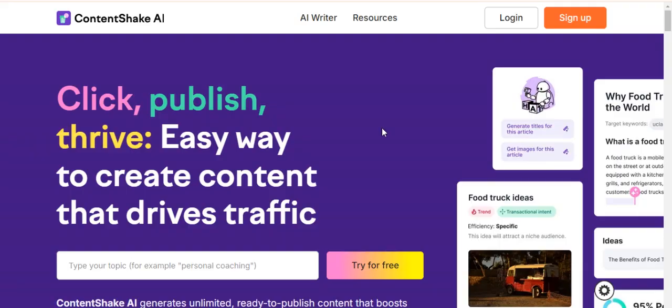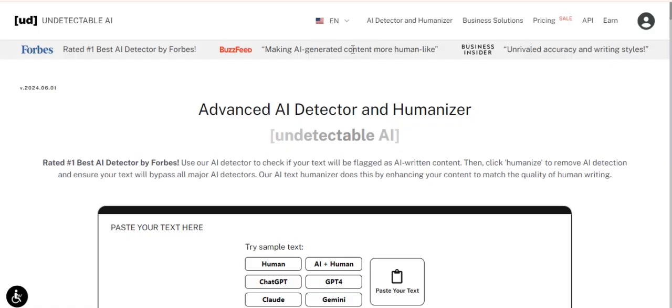Now the third is Content Check AI. This is the best AI tool for easy generation of SEO optimized content, finding ideas, writing articles, and publishing them directly on your blog and website. Now the next AI tool is Undetectable AI. Undetectable AI makes your AI generated text undetectable by humanizing it. Ideal for students, SEO, copywriters, journalists, etc. We can use it here.